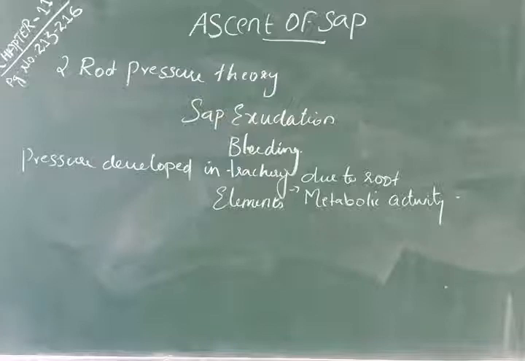So what did the root pressure theory say? Root pressure theory said that there is a pressure which develops in the tracheary elements due to the metabolic activity of the root. This pressure is the reason for the mechanism of ascent of sap. The objections are: root pressure is totally absent in gymnosperms, there is no relationship between ascent of sap and root pressure, and ascent of sap continues even if the roots are absent.